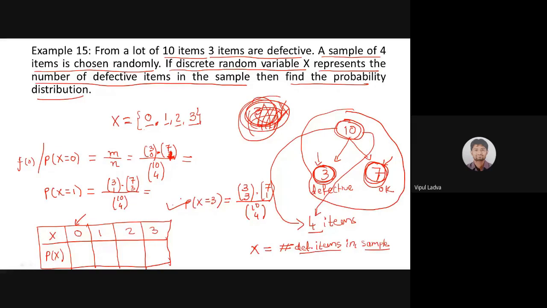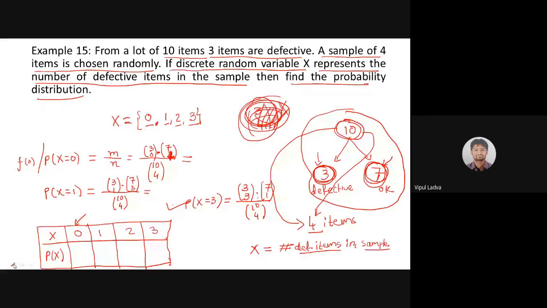Am I audible, Meghna? Answer 7C1. Okay, might be there is a network issue from your side, so it is advisable that you will mute yourself. अपना माइक म्यूट कर दो बेटा. 7. हाँ, सच बात है, सच सुनाई दिया बेटा. 3C3 into 7C1 divided by 10C4, is it?